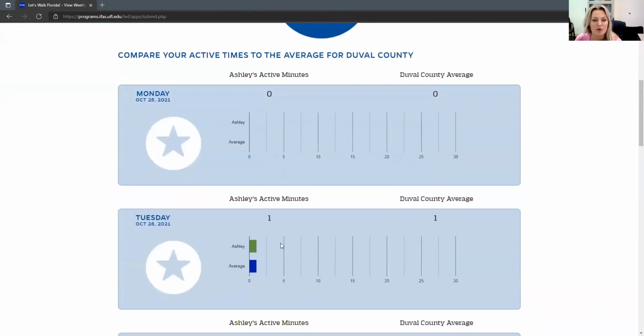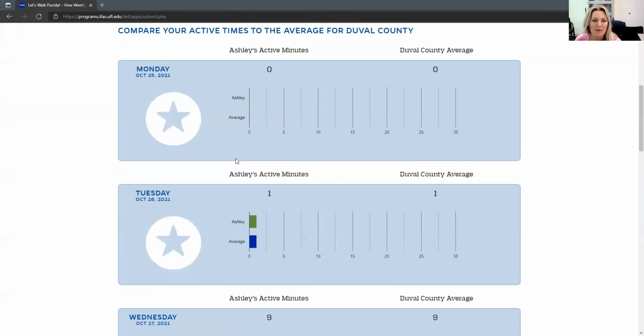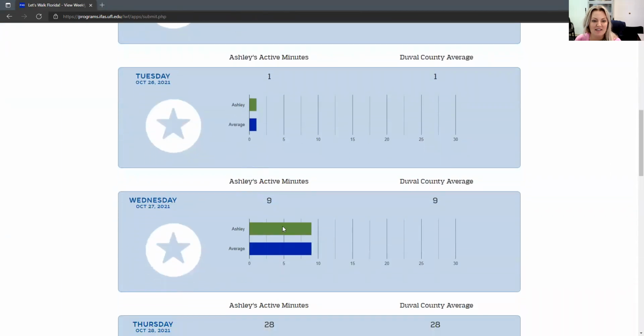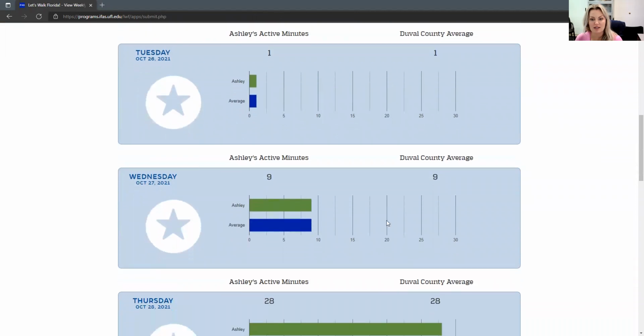But I just want to show you what the charts look like. And these are looking kind of sad because I hardly have any minutes here. And then this average for Duval County, that will change once you all go in and enter in your statistics. And again, any of my participants, even if you're in Nassau County, please choose Duval County so that we can have accurate statistics and parameters for this iteration of Let's Walk Florida.